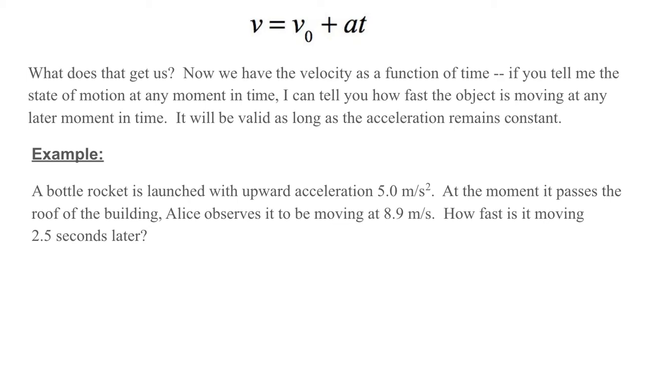What does that get us? Well, now that we have the velocity as a function of time, if you tell me the state of motion at any moment in time, I can tell you how fast the object is moving any later moment in time. And that will be valid during the entire interval during which the acceleration is constant. For instance, a bottle rocket is launched upward with an acceleration of 5 meters per second squared. At the moment it passes the roof of the building, Alice observes it to be moving at 8.9 meters per second. How fast is it moving 2.5 seconds later?